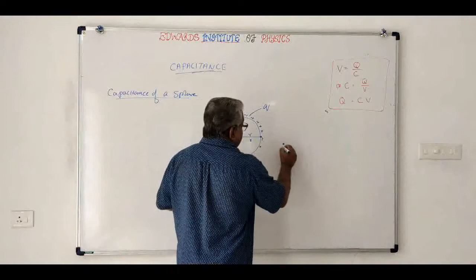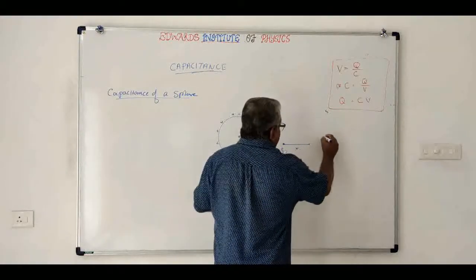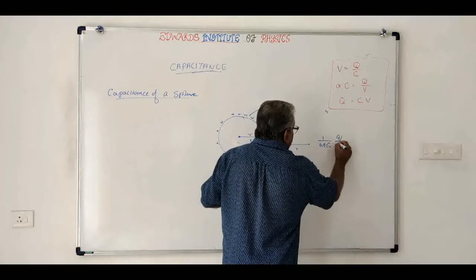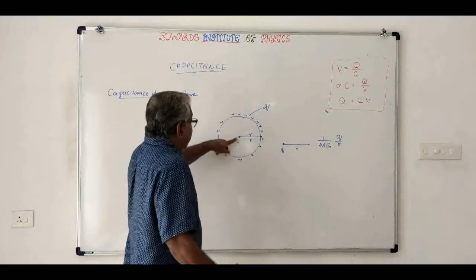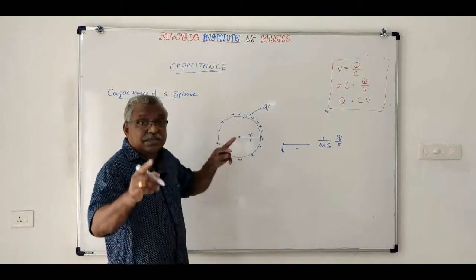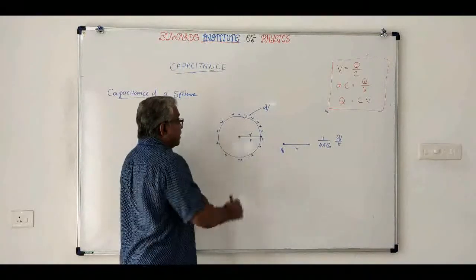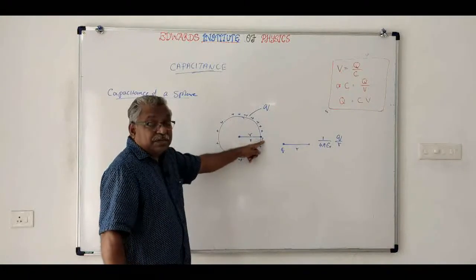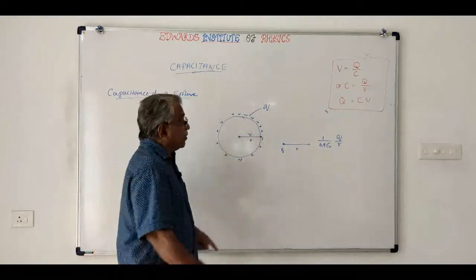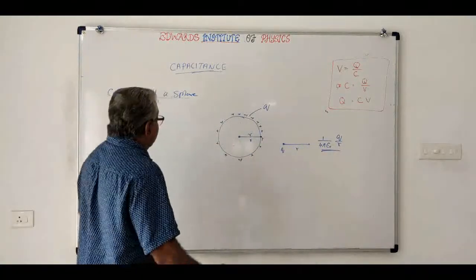It is given by 1 by 4 pi epsilon 0 Q by r. So the potential on its surface, at a distance r, will be equal to 1 by 4 pi epsilon 0 Q by r.